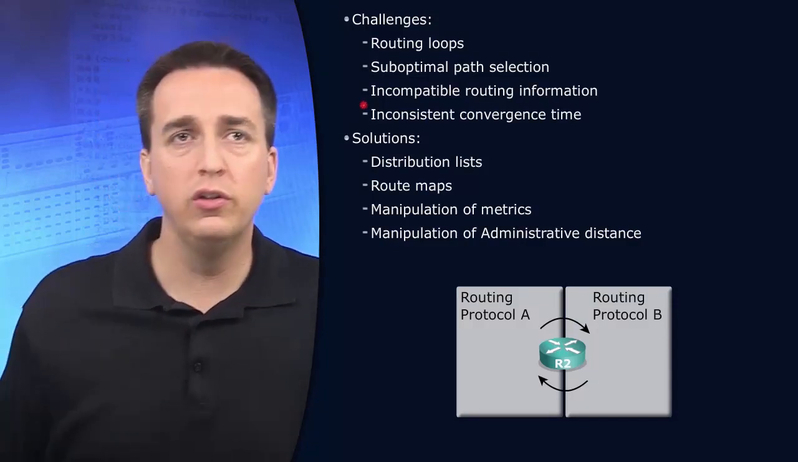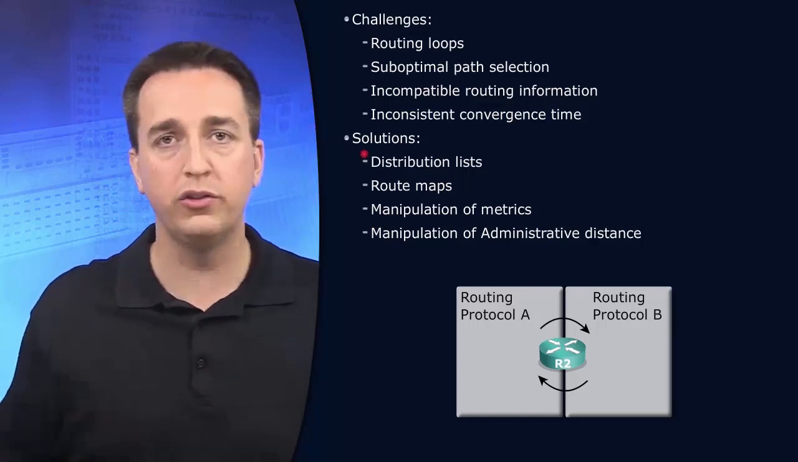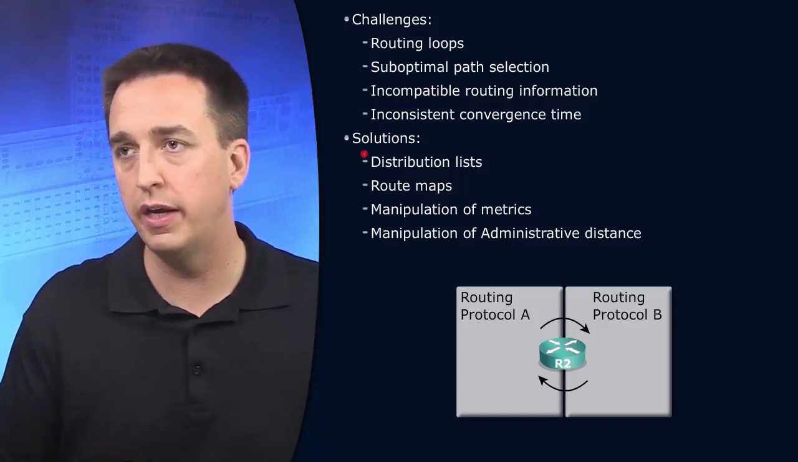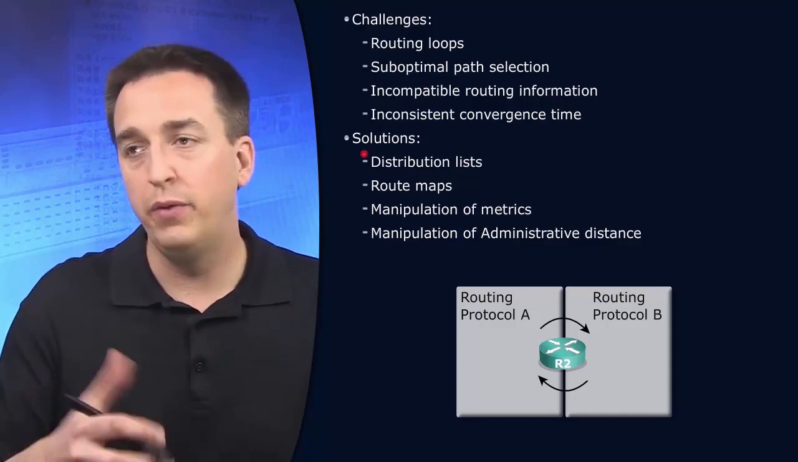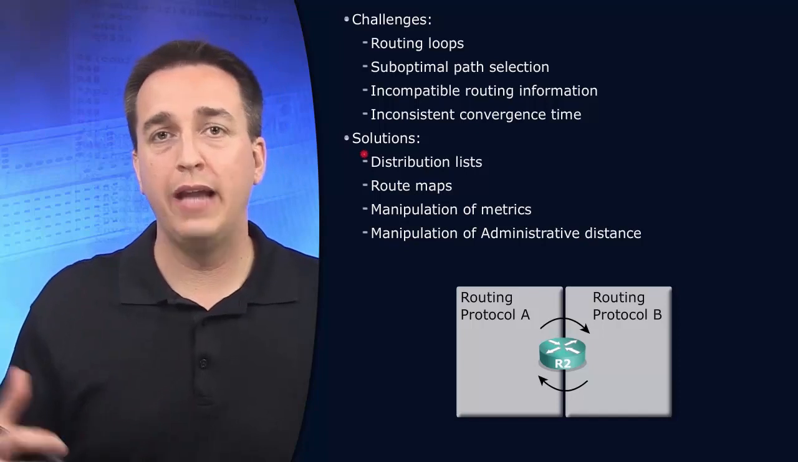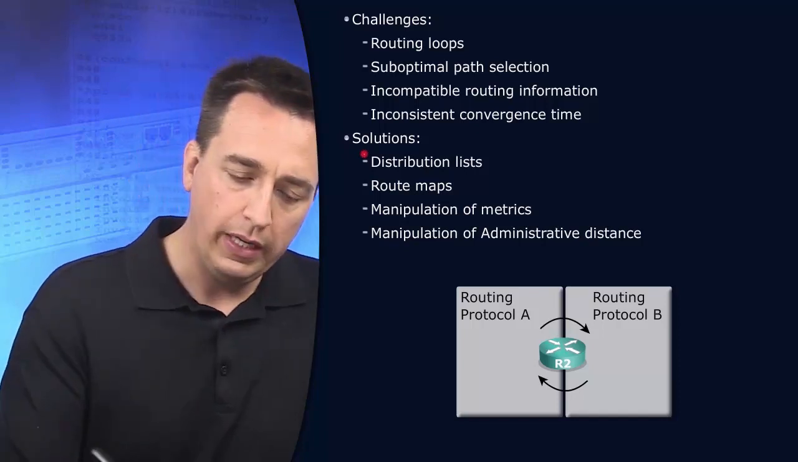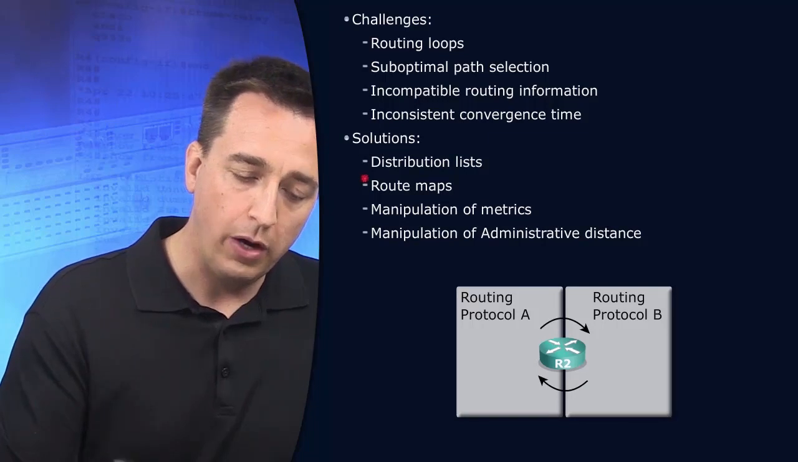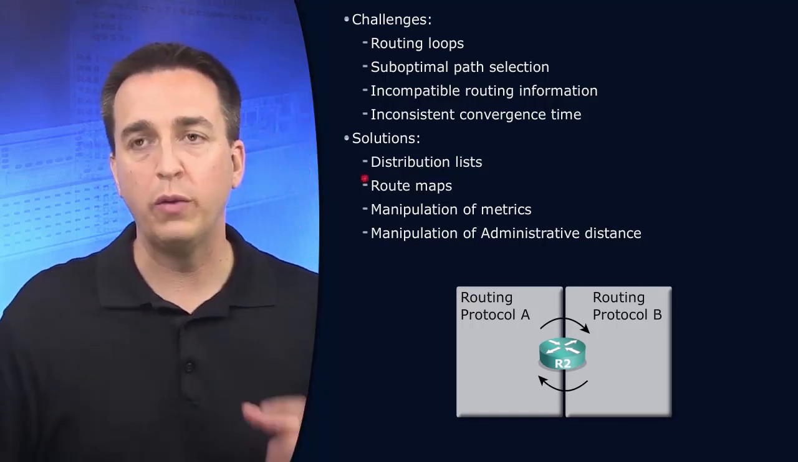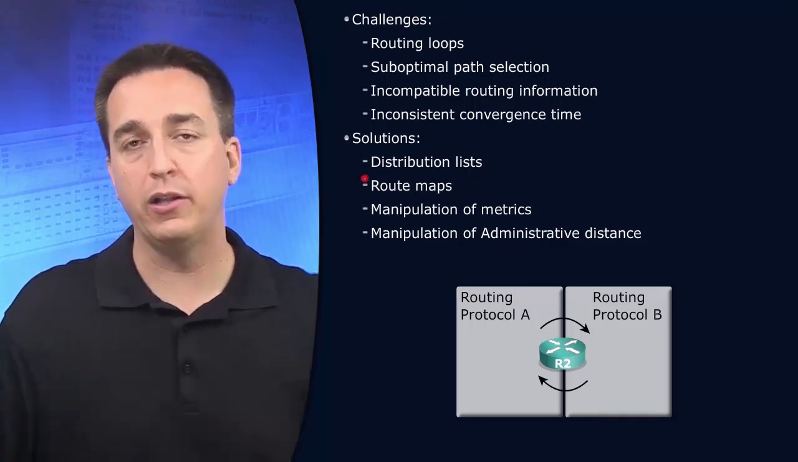Well, we have different solutions in place that are going to help us with these challenges. As we've seen already, we've talked about distribute lists, which give us the ability to define what will be redistributed, and we can permit or deny certain routes at certain entry or exit points within that environment from being redistributed. We focused on route maps as well in our discussion, whereby those route maps can give us granular control of what is happening at those redistribution points.